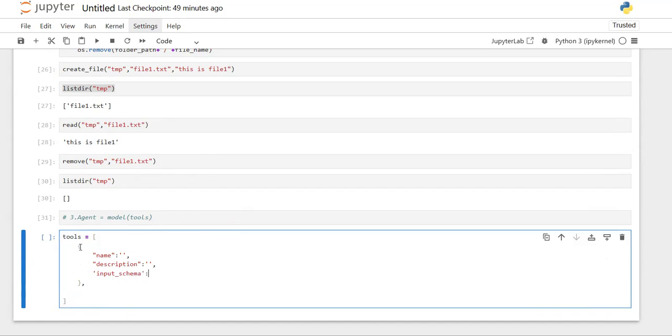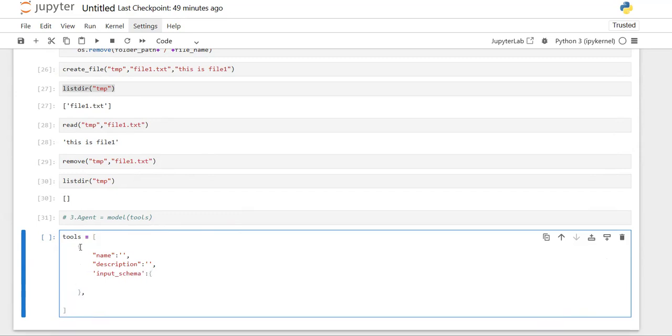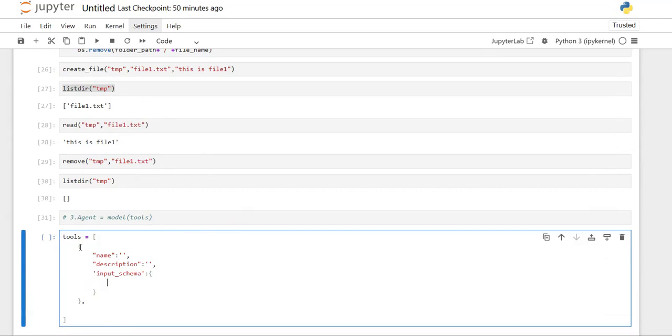What inputs do you need to pass? Then what is the schema for that input? You need to define what type of input you are passing here, an object which represents both integer as well as string, and your function name you need to define first.